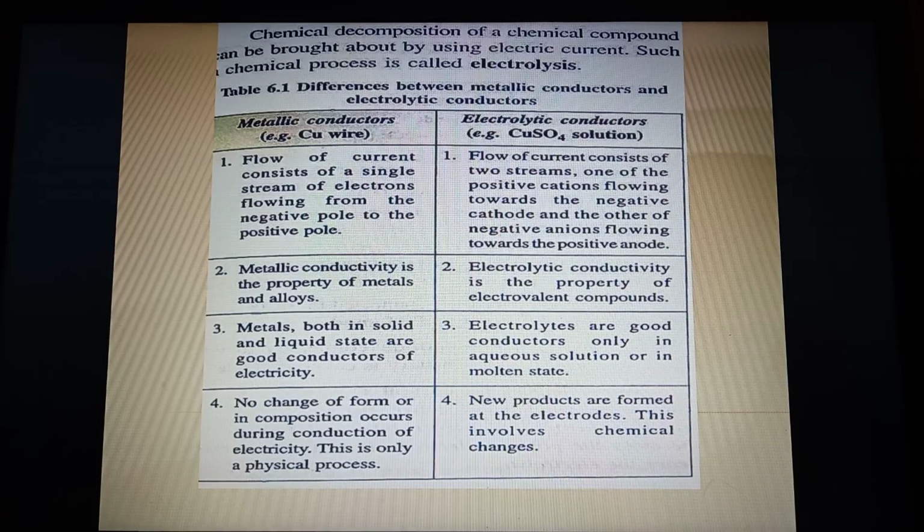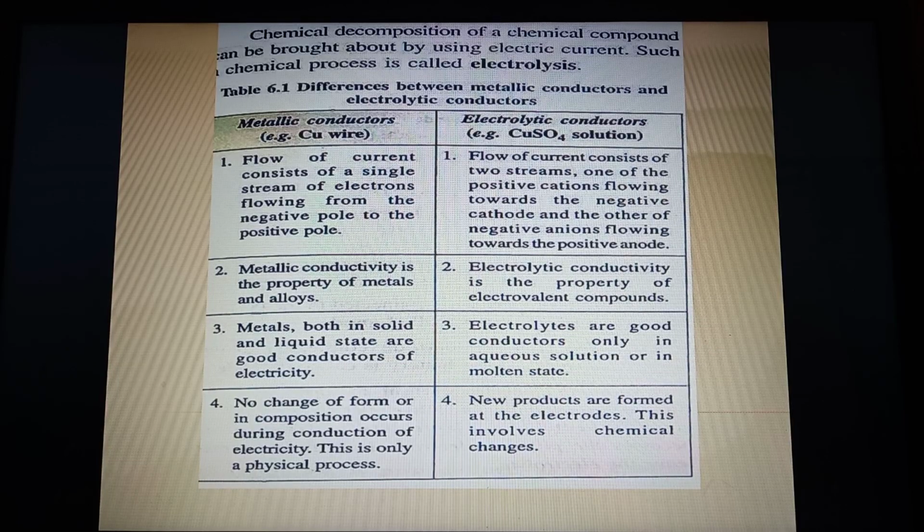Now fourth point, in case of metallic conductors, there will be no change happening. See our electrical cables, they have been there for such a long time and nothing is happening to the electric cables in their form and size. Nothing is happening to them. They are only allowing electric current to pass. But in copper sulfate solution, when we pass electric current, some chemical change will be brought about.